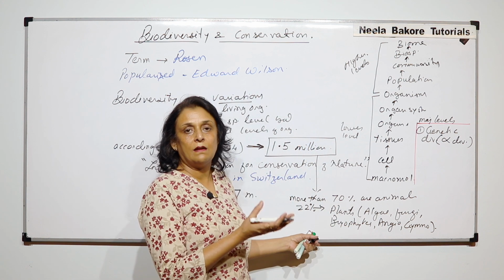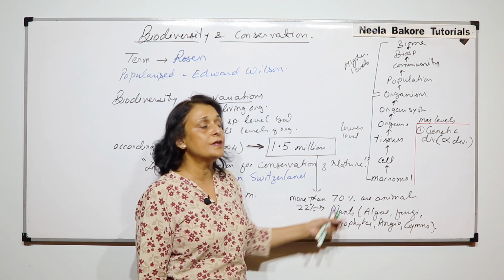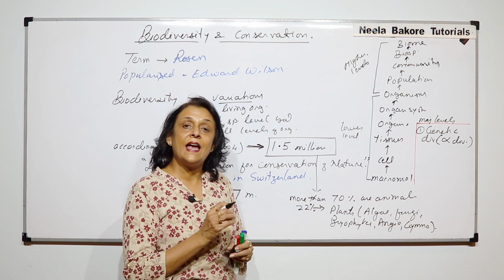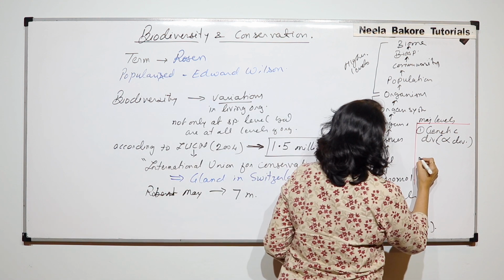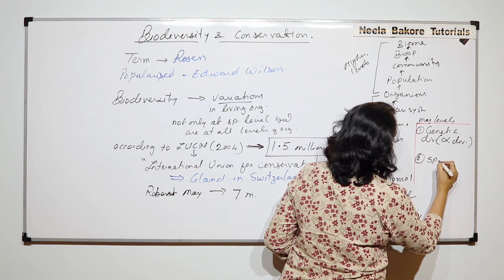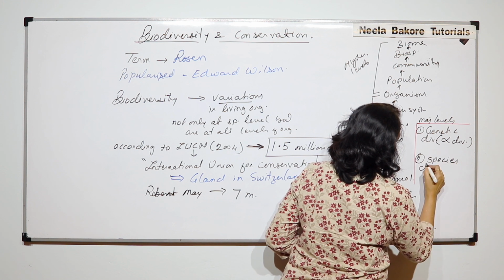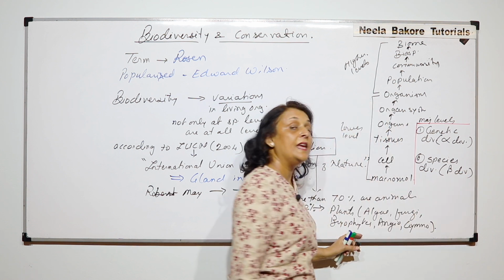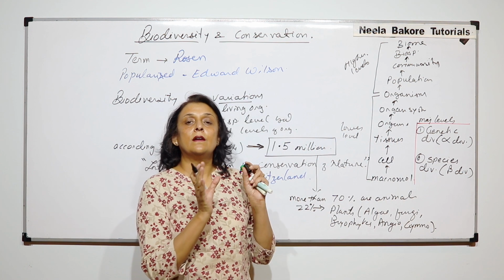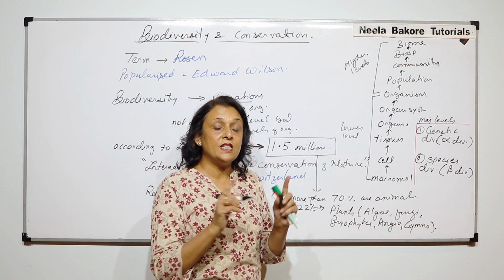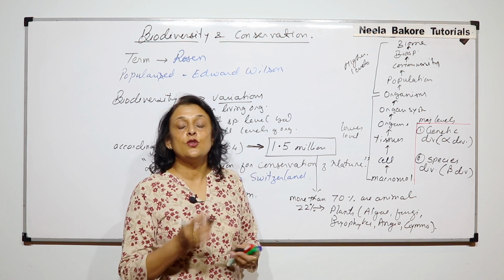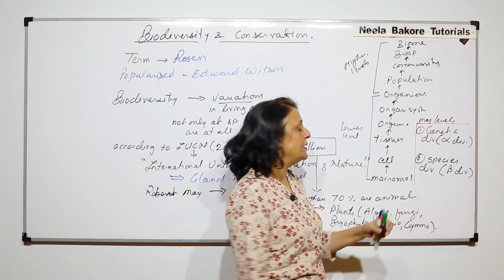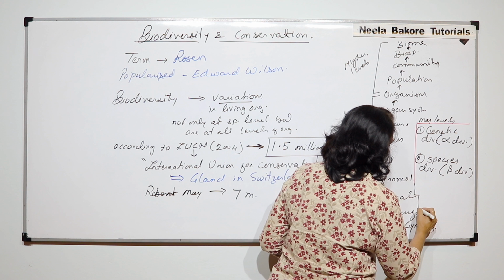We'll take this up later with examples. But here, in one species, there are variations at the gene level. Then next is species diversity, which is known as beta diversity. Here, in a particular ecosystem, how many species exist? So the number of species in a particular area is the beta diversity or species diversity.